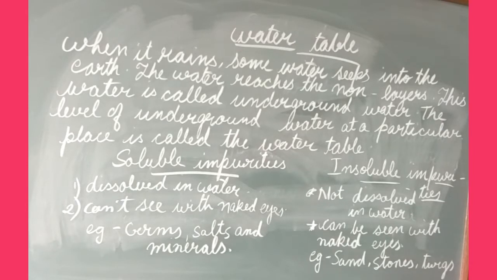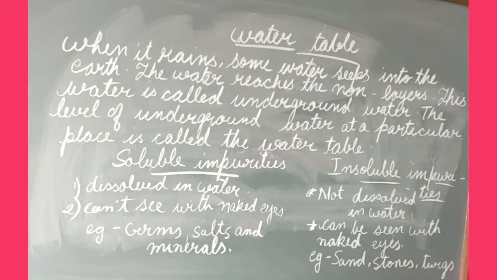The rainwater that seeps and reaches under the earth, goes inside the earth and reaches the rock layer, is known as what? Underground water. And the level of the underground water at a particular place is called the water table. That is known as what? Water table.